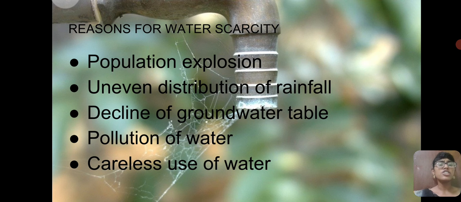An uneven distribution of rainfall. See, we are facing global warming. Okay, so there is lack of rainfall at a certain period of time. Sometimes there is no rainfall and sometimes there is heavy rainfall. So because of global warming, we do end up in water scarcity.